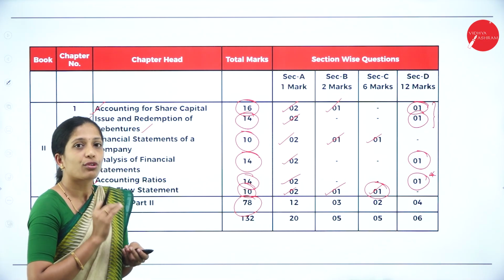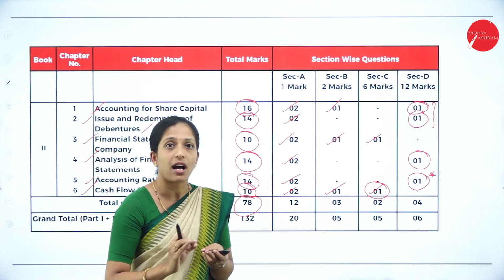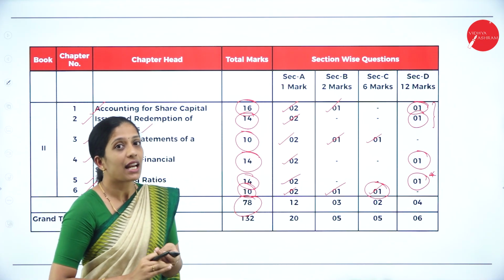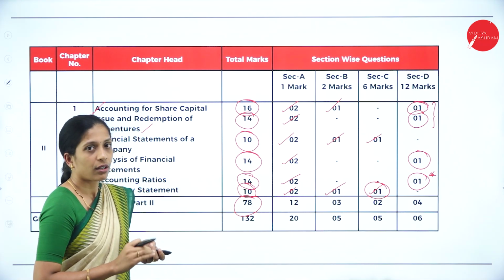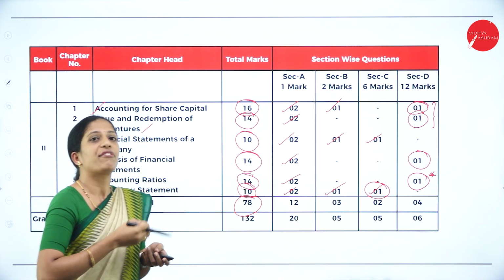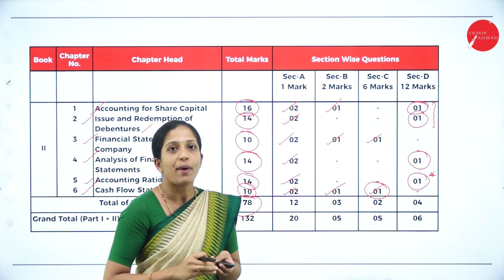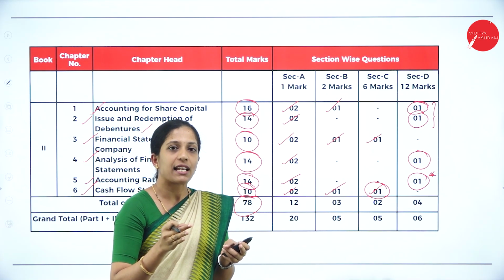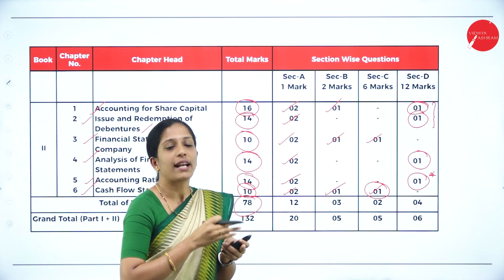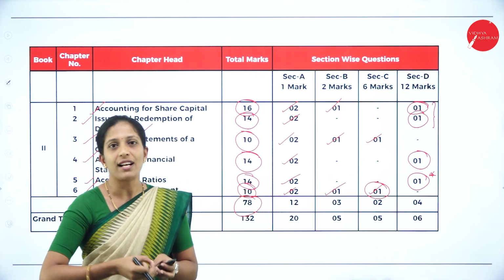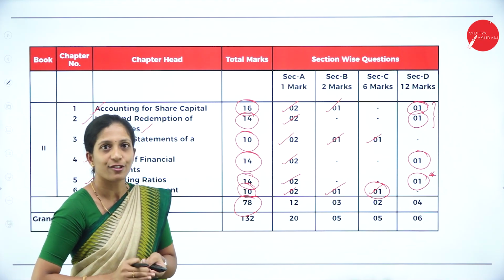I have told you your total paper will be for 80 marks, so if you just concentrate on part 2, you will get 78 marks from this alone. But there are a few difficult concepts you might find hard to understand, then you can refer to part 1 also, so that it will be easy for you to go through each and every part. So take some concepts from part 1 and part 2, so that you can easily score here.